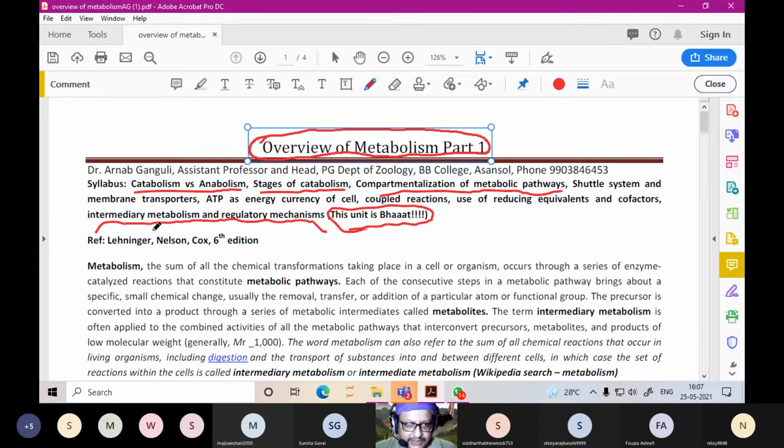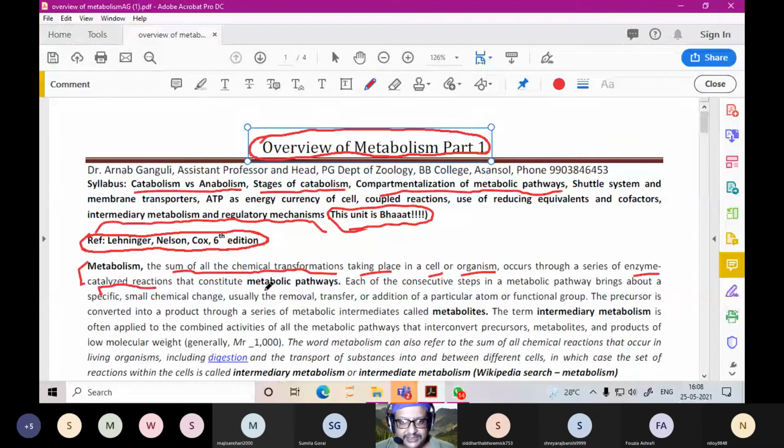So this definition of metabolism I have taken from the standard Lehninger-Nelson-Cox. So what is metabolism? Metabolism is the sum of all the chemical transformations taking place in a cell or organism through a series of enzyme catalyzed reactions which constitute the metabolic pathways.